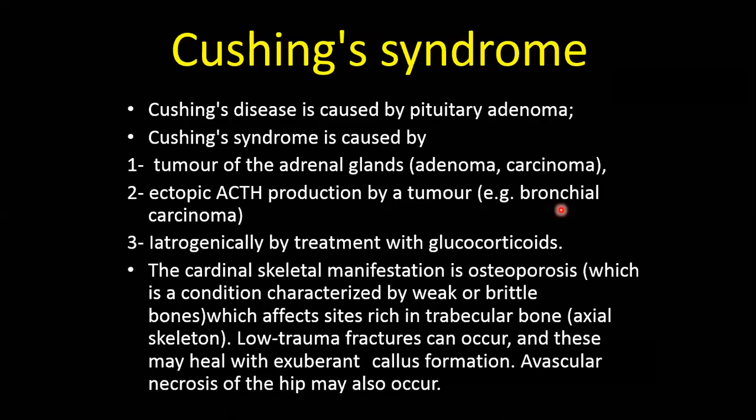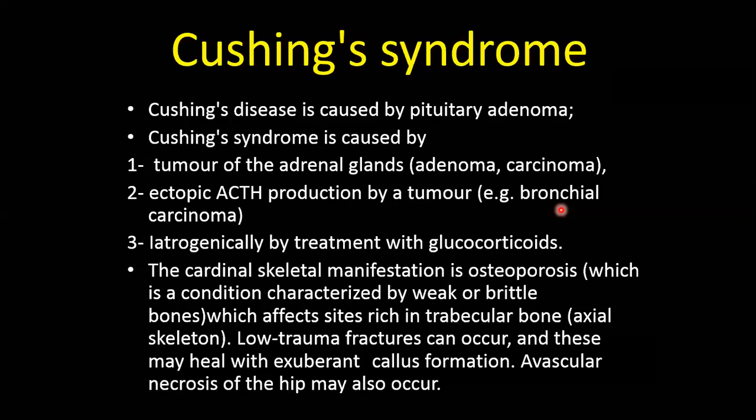So the excess cortisol is being excreted either from a tumor of the adrenal gland, like adenoma or carcinoma, or can be ectopic as part of paraneoplastic syndrome, for example, bronchial carcinoma excreting ACTH, or can be iatrogenic if we as doctors give glucocorticoids to the patient for any reason.